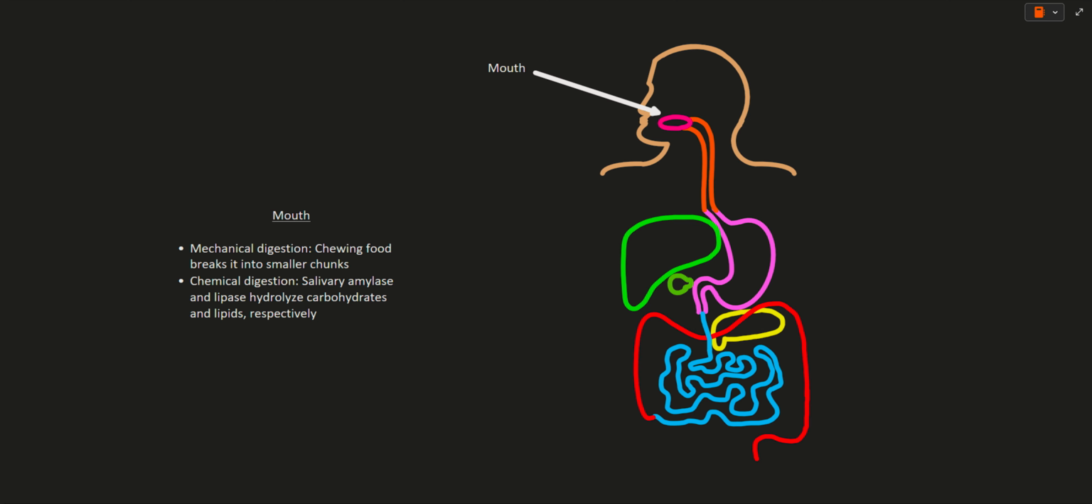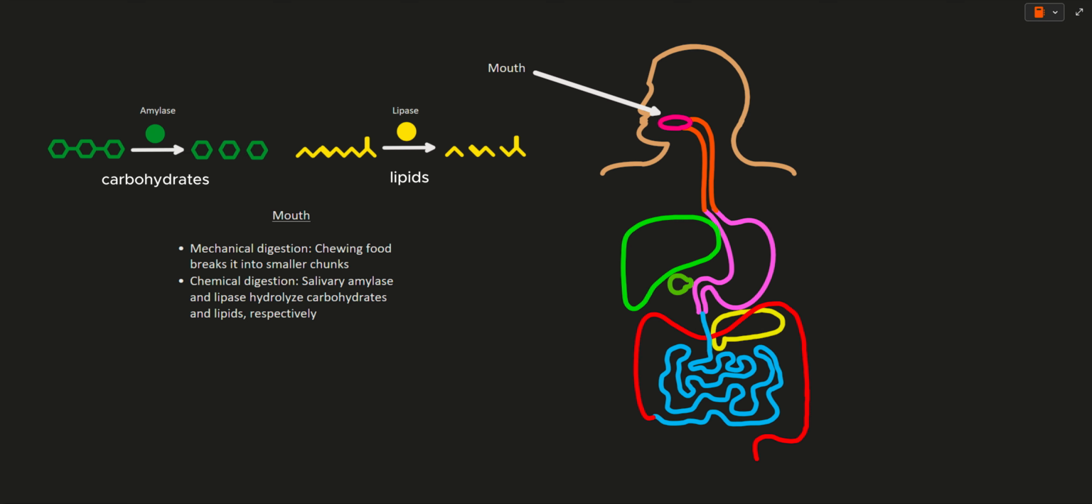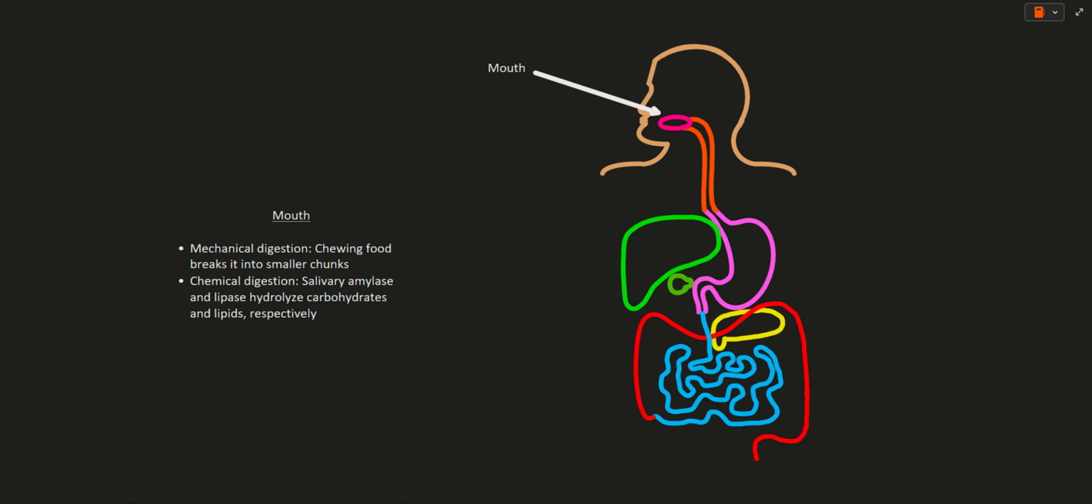As you chew your food with your teeth, mechanical digestion occurs as food is broken down into smaller chunks. In addition, chemical digestion occurs as your saliva contains salivary amylase and lipase that hydrolyze carbohydrates and lipids. Since the mouth only contains amylases and lipases, only carbohydrates and lipids are chemically digested in the mouth.